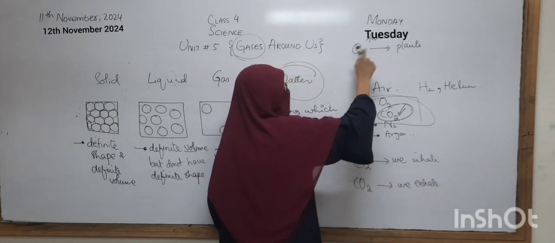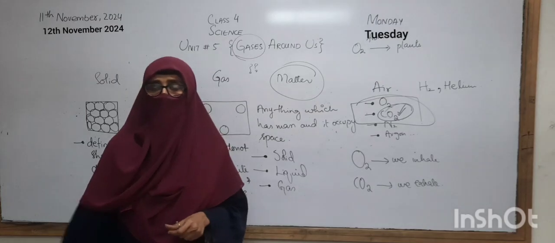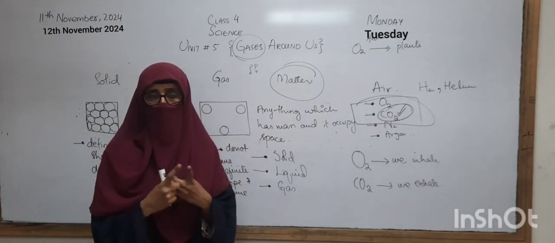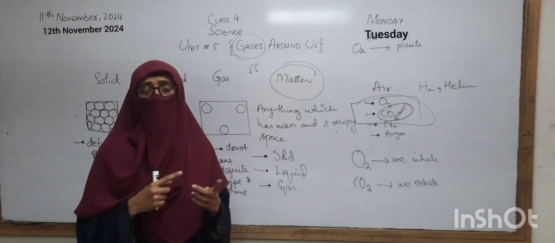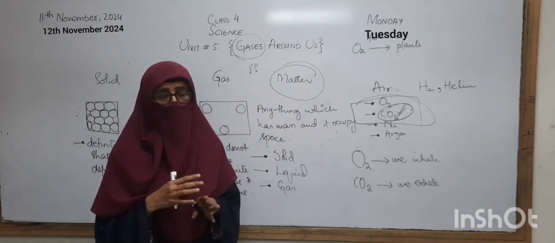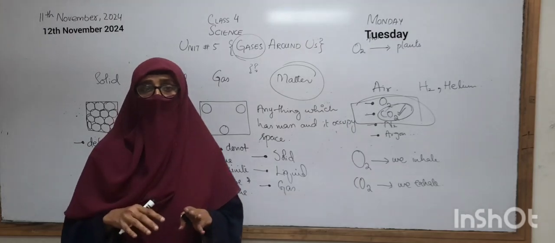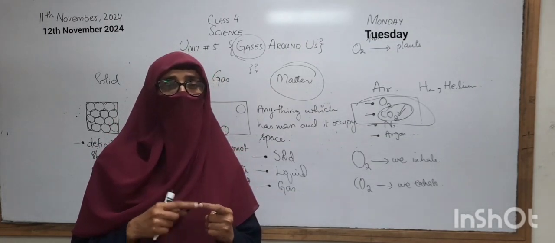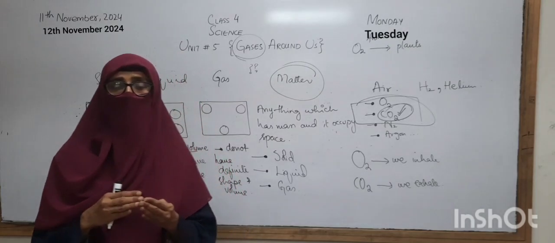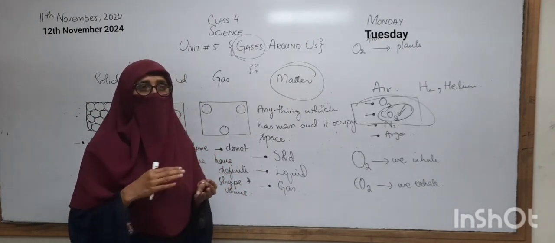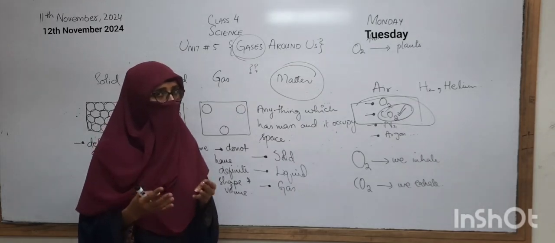We are getting oxygen from plants, and the plants are taking carbon dioxide that is present in our environment. That environment is very much polluted nowadays, and that carbon dioxide is taken by the plants in order to make their food by the process of photosynthesis. And if they do not take the carbon dioxide, they can't make their food.